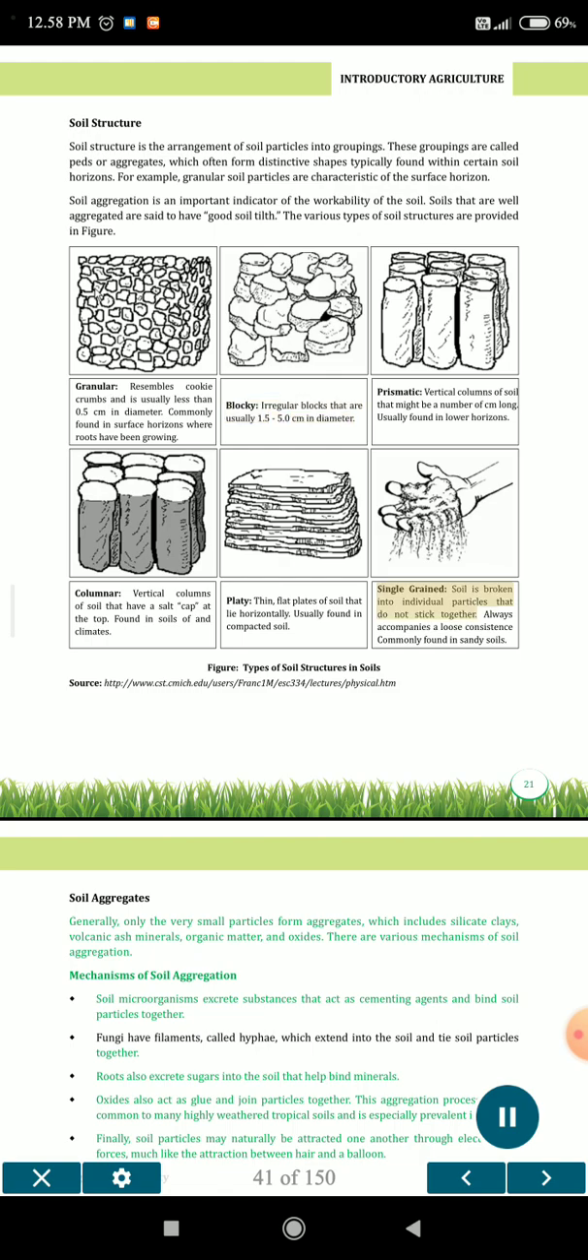Single-grained, soil is broken into individual particles that do not stick together. Always accompanies a loose consistence, commonly found in sandy soils. Platy, thin, flat plates of soil that lie horizontally. Usually found in compacted soil. Columnar, vertical columns of soil that have a salt cap at the top. Found in soils of arid climates. Figure: types of soil structures in soils.